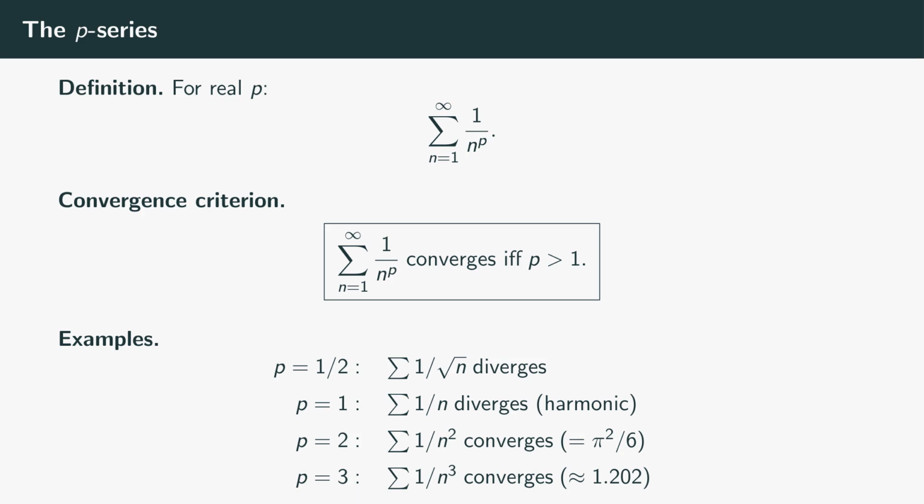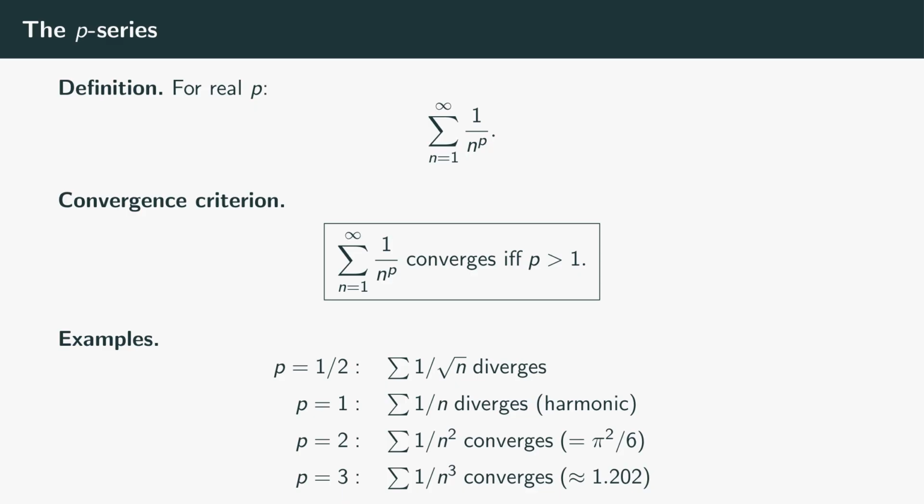The boxed convergence rule. The sum of 1 over n to the p converges if and only if p is greater than 1. Strict inequality. So p equals 0.99 diverges, p equals 1 diverges, the harmonic series, p equals 1.01 converges, just barely, p equals 2 converges cleanly, p equals 3, 4, 5 all converge faster.